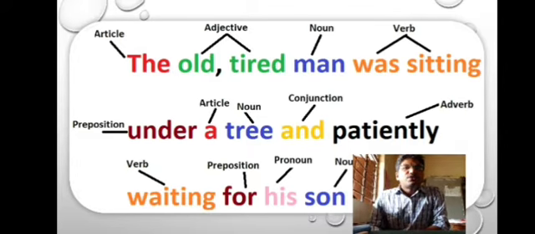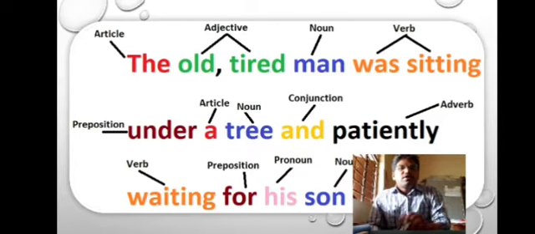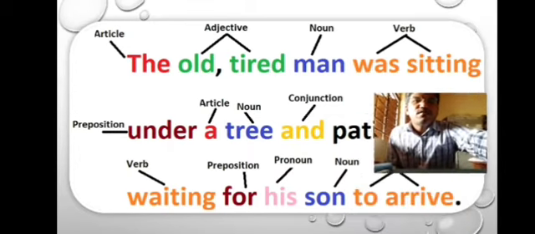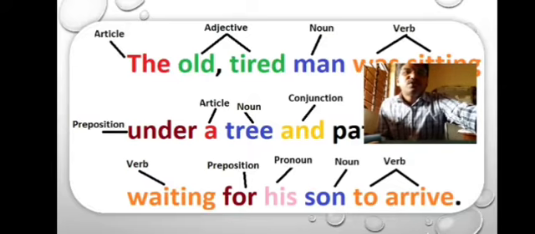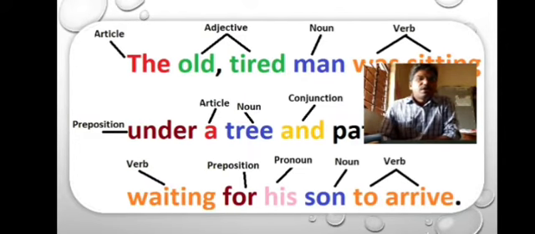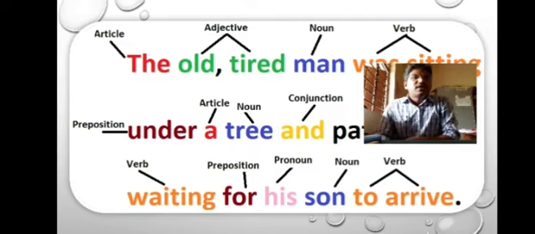Under is a preposition. A again, it's an article. Tree is a noun and is conjunction. Patiently is an adverb. Waiting is again verb. For, preposition. His, pronoun. Son is again noun. To arrive is, as you know, an infinitive verb.